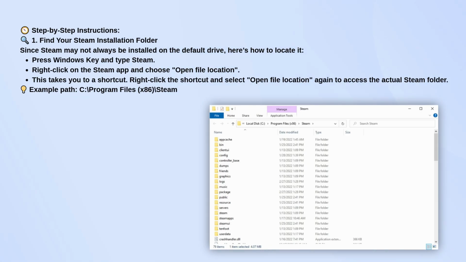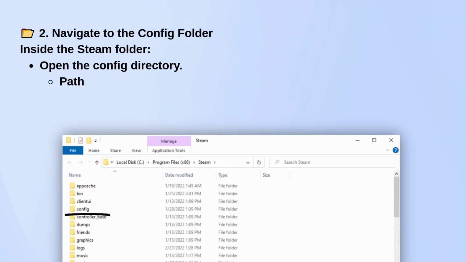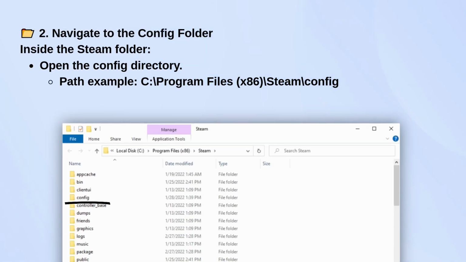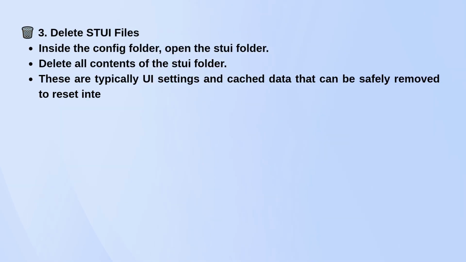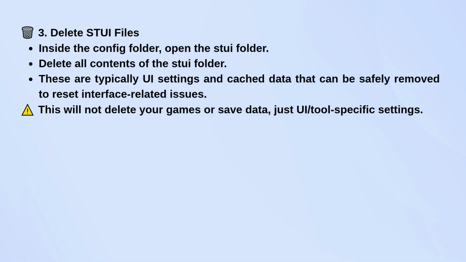is installed. Once you're in the Steam folder, look for a subfolder called Config. Open that. Inside, there should be another folder named STI. Go ahead and open it. Now, delete everything inside the STI folder.